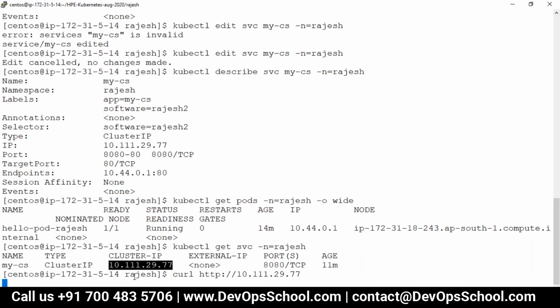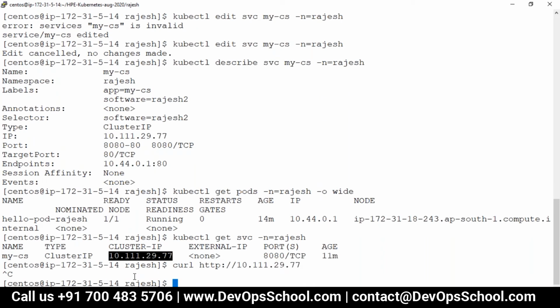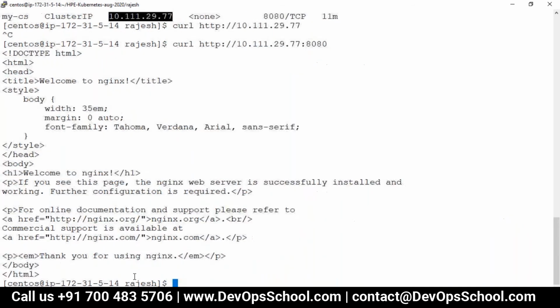The IP address is correct. 8080. Yes, the port is 8080. You got it. So guys, the service port is 8080. Don't think you just hit the IP address. If it is 80, then it's okay, but I did it on 8080. See, Nginx. This is the pod which is responding.